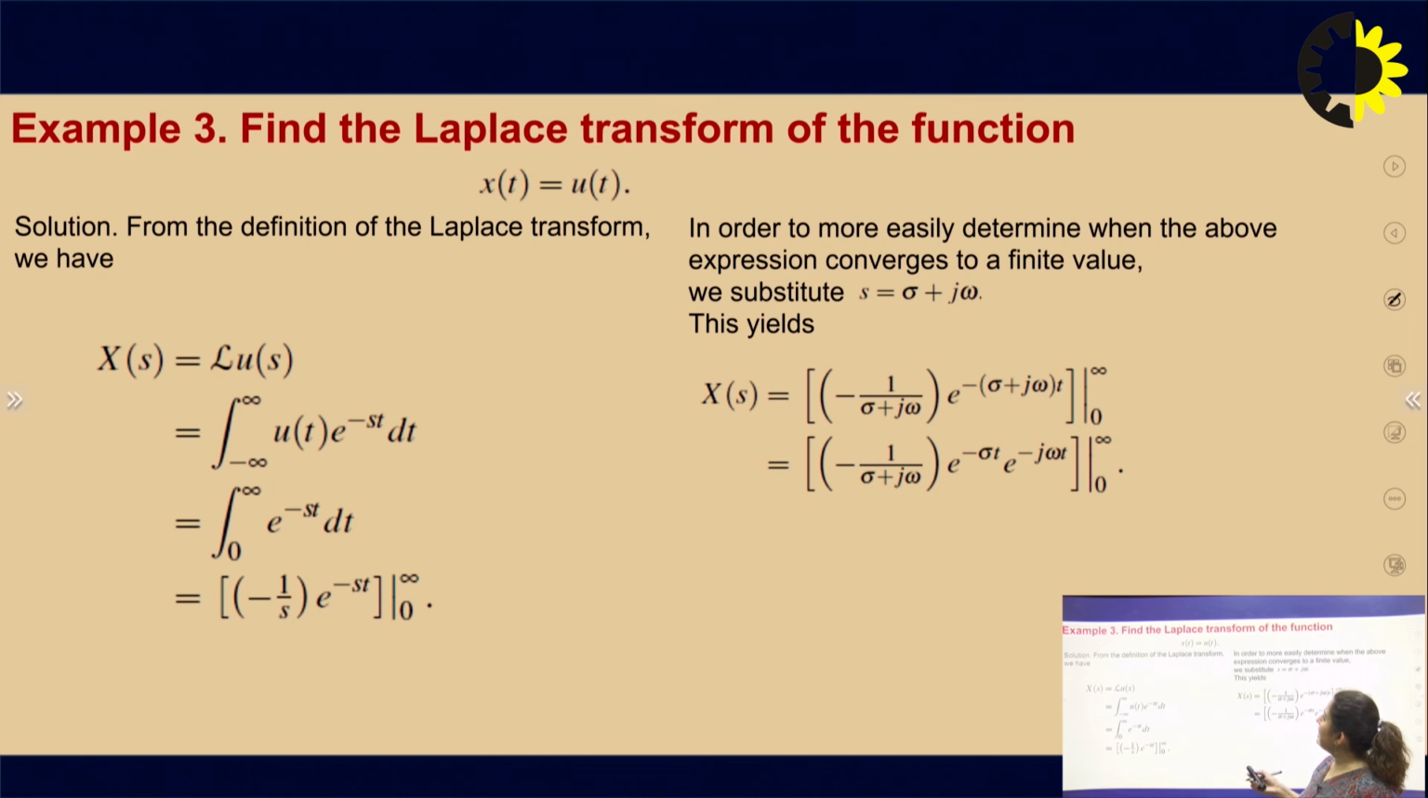Example 3: find the Laplace transform of the function x of t equal to u of t. So here we are finding the Laplace transform of the unit step function. We define it from minus infinity to infinity, u of t e to the power minus st dt, and the limit will change because u of t is a right sided signal, so it is from 0 to infinity e to the power minus st dt, and when you solve it you will get 1 upon s for the Laplace transform of u of t.